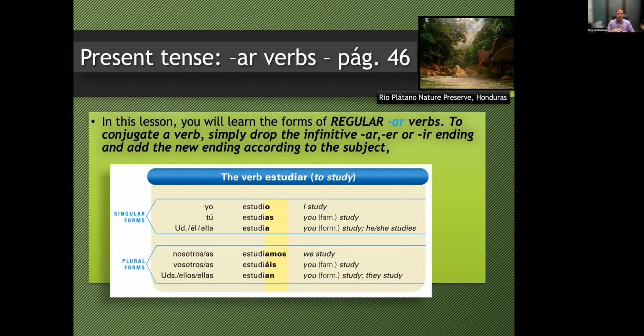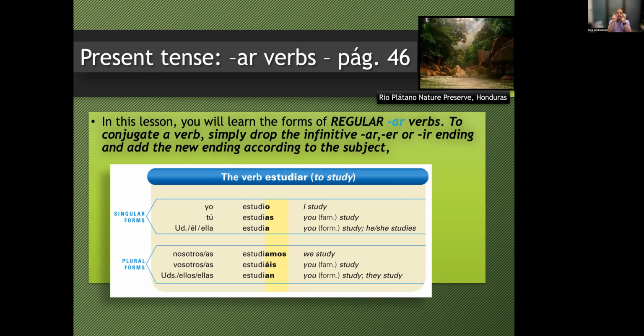And each one of those correlates with a different pronoun, the different parts of the pronouns. The yo form then for estudiar is estudio. The tú form is estudias. The third person singular, usted, él, or ella, is estudia. The nosotros form is estudiamos. The vosotros form, which I told you we're not really going to focus on, is estudiáis. And the third person plural for ustedes, ellos, ellas, is estudian.